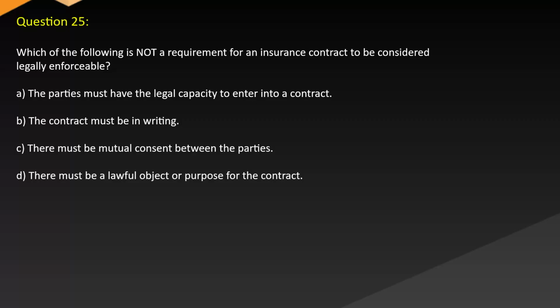Question 25. Which of the following is not a requirement for an insurance contract to be considered legally enforceable? A. The parties must have the legal capacity to enter into a contract. B. The contract must be in writing. C. There must be mutual consent between the parties. D. There must be a lawful object or purpose for the contract.